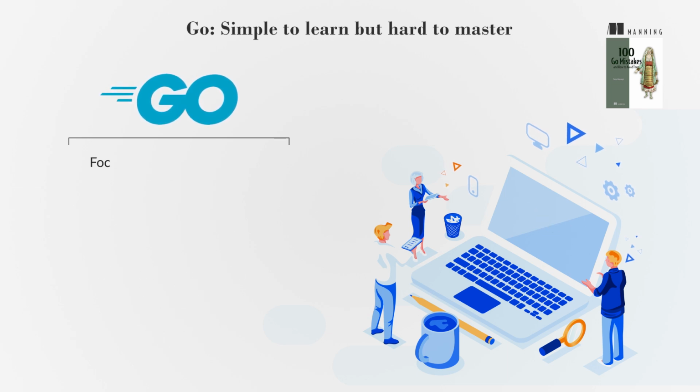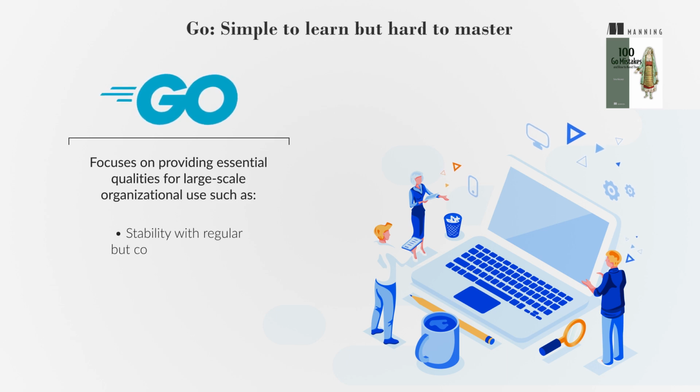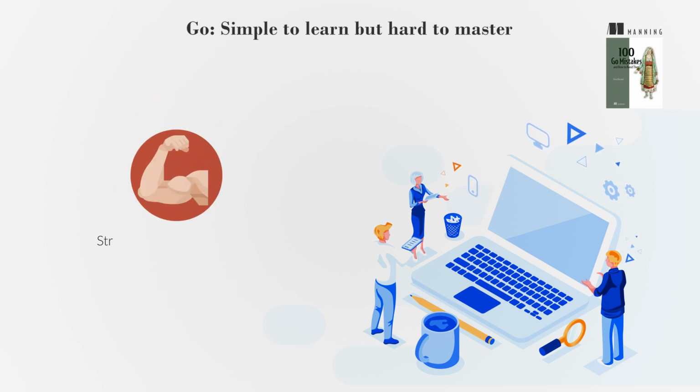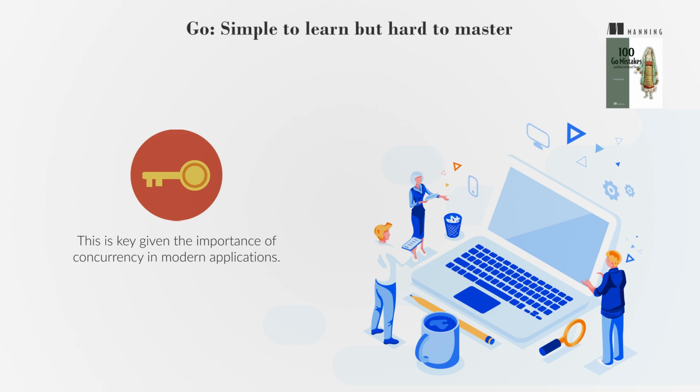Go's philosophy focuses on providing essential qualities for large-scale organizational use, such as stability, with regular but compatible updates, expressivity with a minimalistic approach, quick compilation times for developer efficiency, and safety with strong static typing to prevent type errors. Go also has strong concurrency support with Go routines and channels, reducing the need for external libraries for concurrent programming. This is key given the importance of concurrency in modern applications.